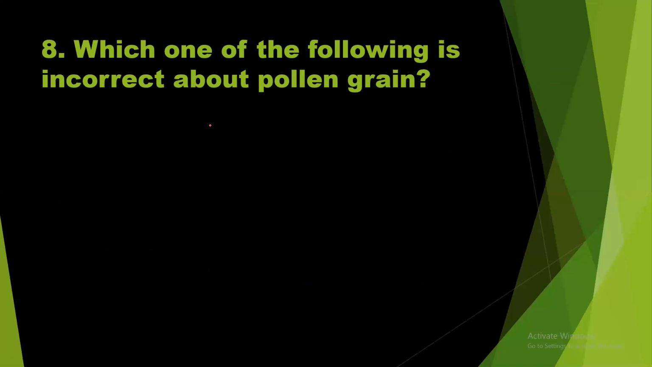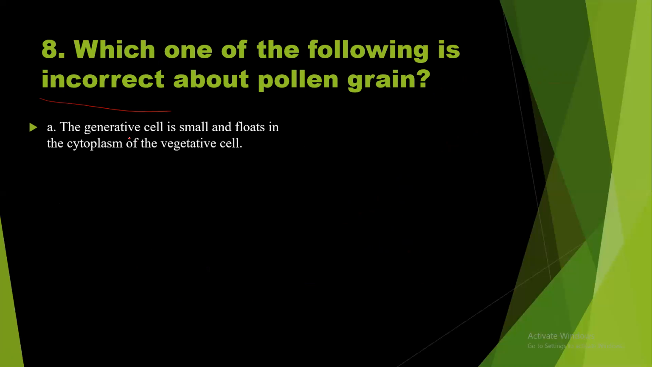Question number 8. Which one of the following is incorrect about pollen grain? The generative cell is small and floats in the cytoplasm of the vegetative cell. If it is a pollen grain, here is the generative cell. So the generative cell floats in the cytoplasm of the vegetative cell. So this should be the right statement, and they are asking for the incorrect statement. So this is not the answer, as the statement is correct.